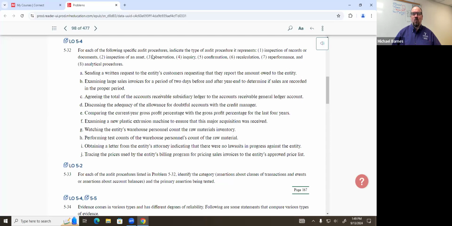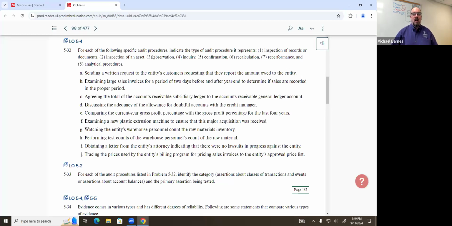Inspection of tangible assets. Yes. Big old machine. We're going to inspect it to make sure that it's in place. All right. What category of assertions are we dealing with here? Account balances, because we're probably talking about a line item within property, plant, and equipment, and we're trying to verify that amount is correct, okay?